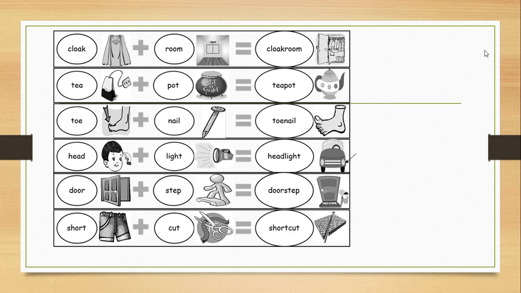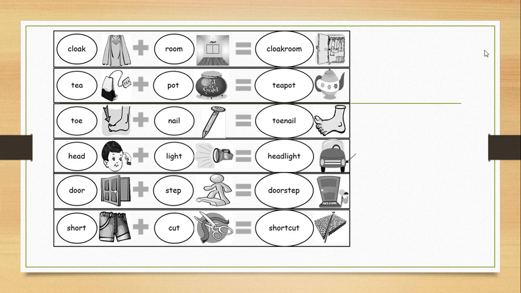Next we have the word head and light. Head, your head, and light, the light that comes out of the lamp or the torch. Together they are headlight, which is the front light of a car. It is the front light of a car. If you are driving and it is dark, you switch the headlights on.